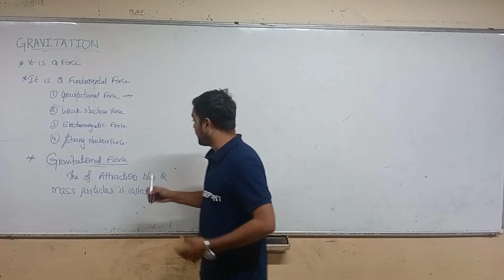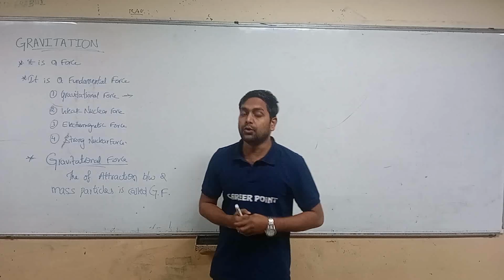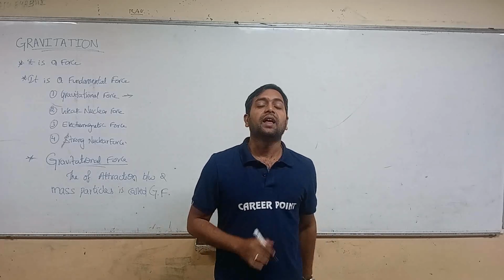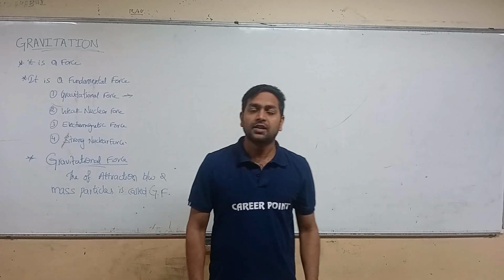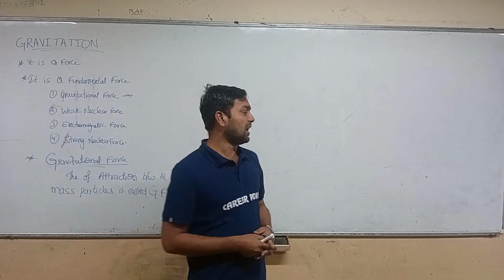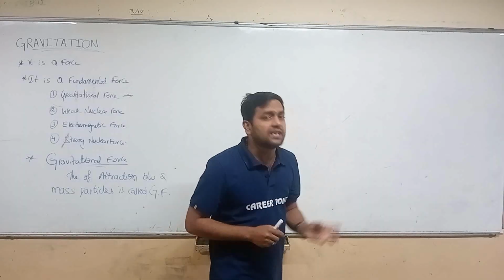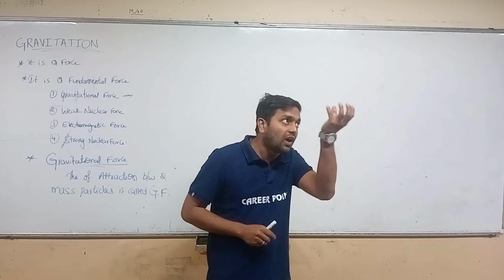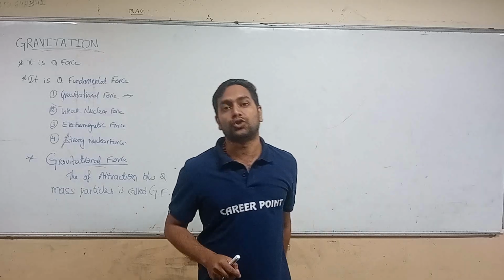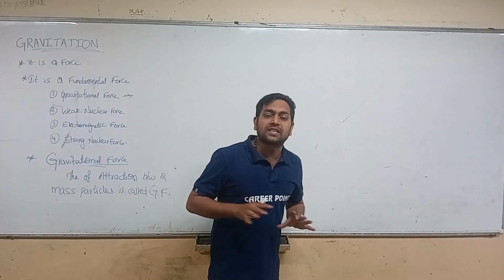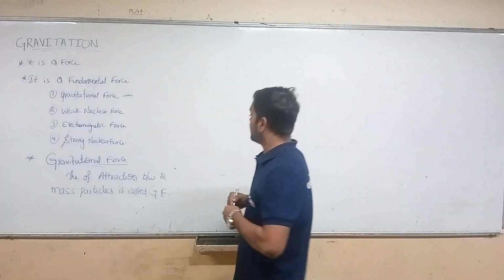So where did we get this from? Let us take Newton. Newton is sitting beside an apple tree, and an apple fell down. He saw the apple and thought, why is this apple falling downwards only? Why is it not moving upwards? He raised the question, and through some experiments he made a statement.